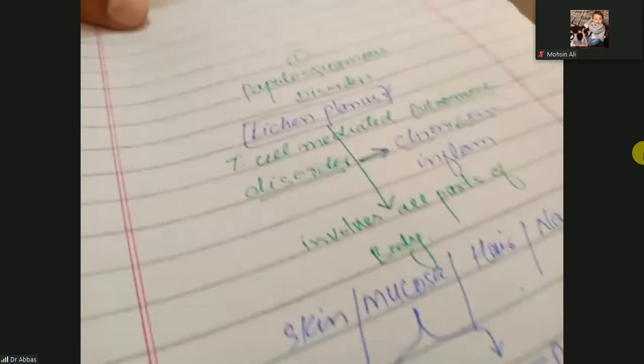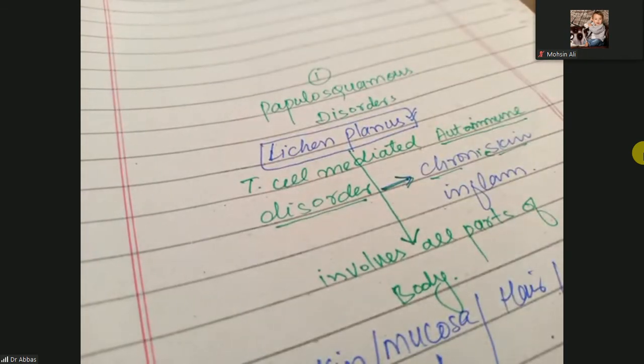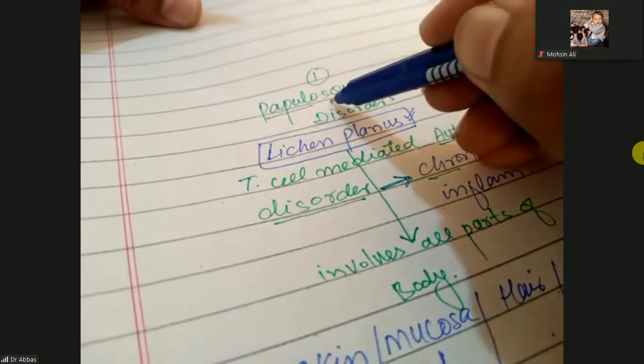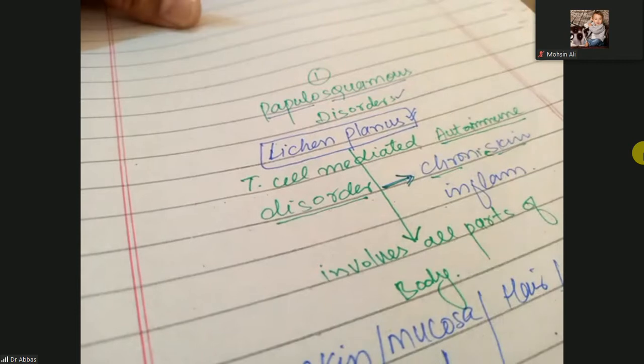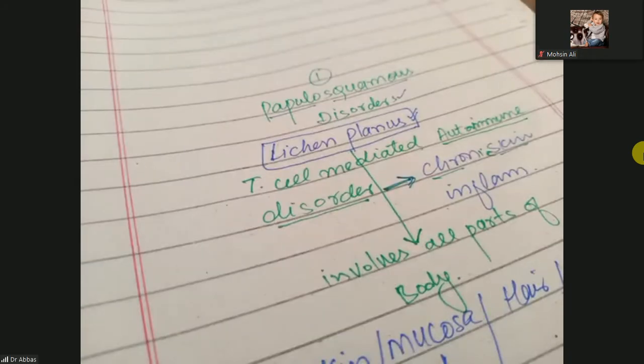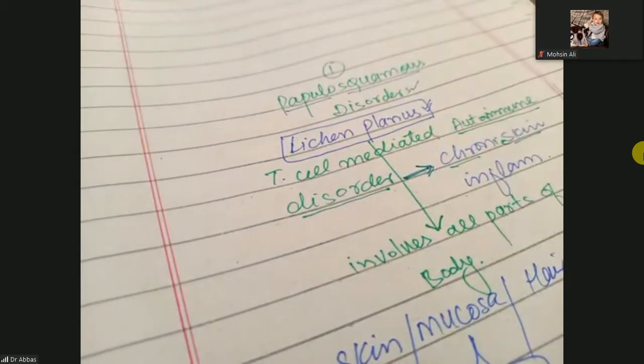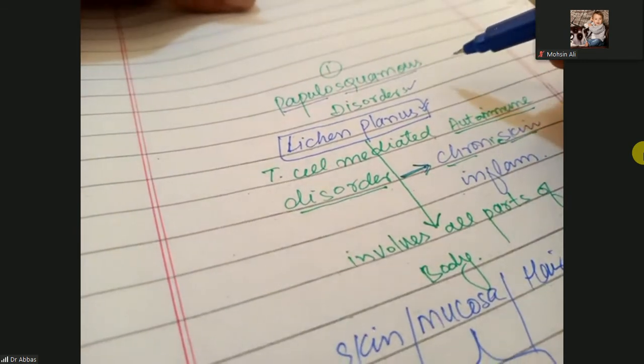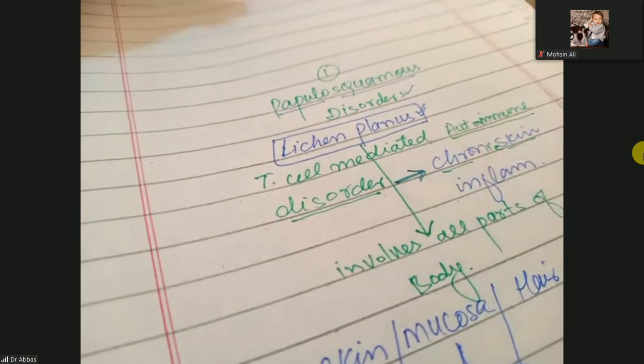So in this discussion, we will continue our previous discussion. Previously, we were discussing papillosquamous disorders. Papillosquamous disorders means papules of the squamous cell or papules of the skin. We have completed our psoriasis, and the next one we are going to discuss is lichen planus. Psoriasis and lichen planus are autoimmune disorders.